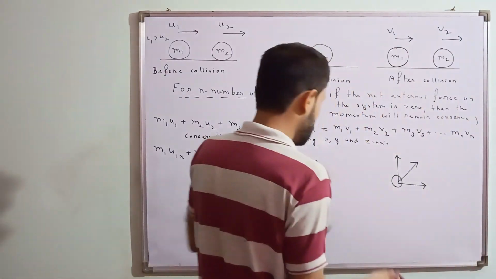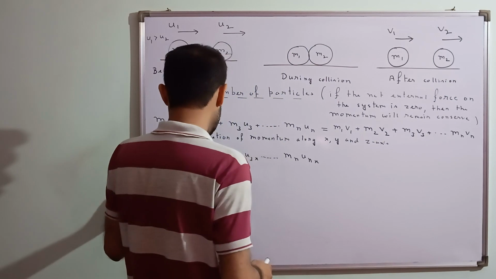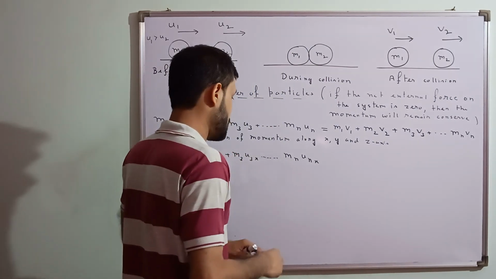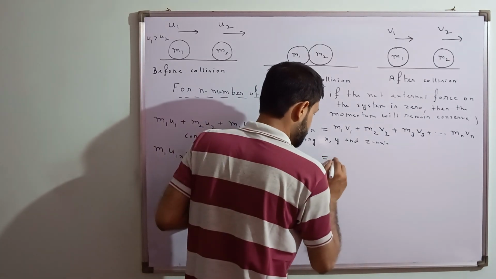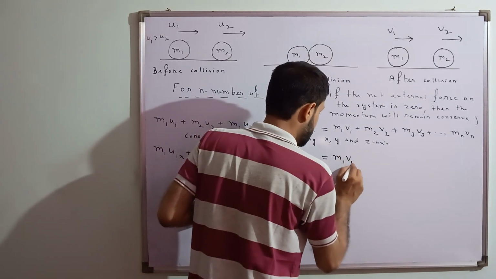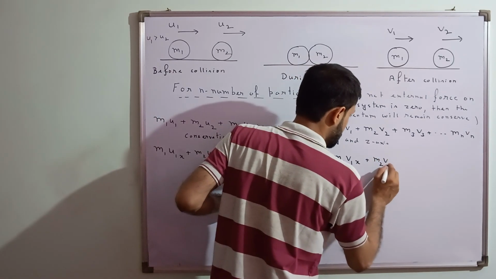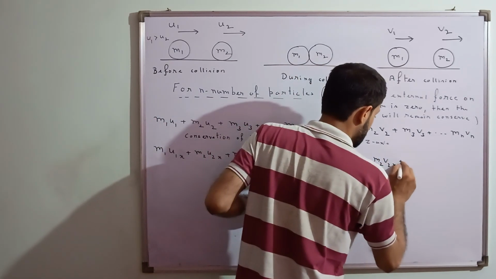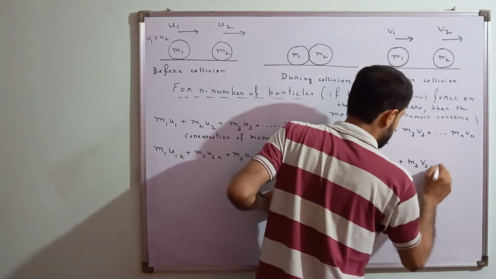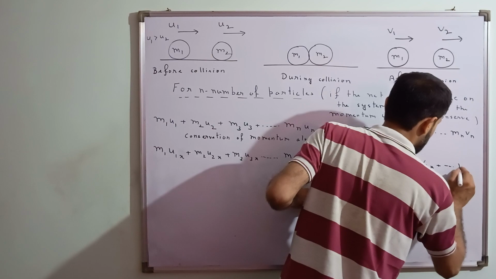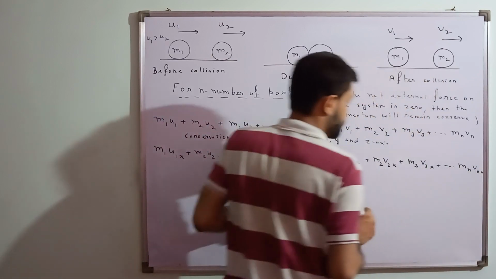Okay, so shall I write this equation? m1 u1x plus m2 u2x plus m3 u3x, likewise up to mn unx, will be equal to m1 v1x plus m2 v2x plus m3 v3x plus up to mn vnx. This is how it is.